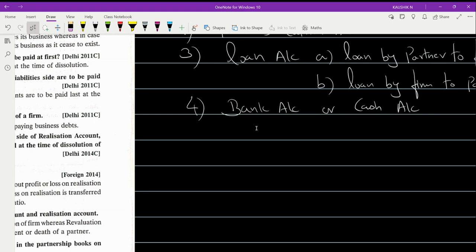For example, as you asked, I'll tell you some basics. Just make a note of it. There are two partners in a firm, A and B, and at the time of dissolution, their capital account is showing a balance of rupees 1 lakh each. So where will you record 1 lakh of the partner's capital?